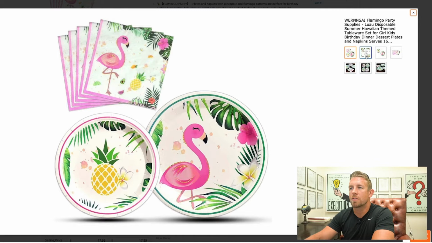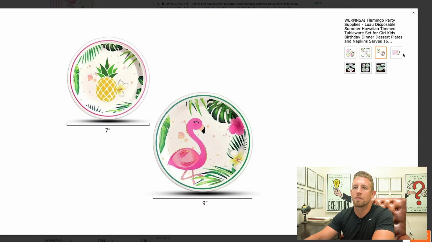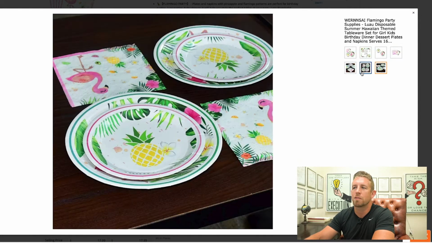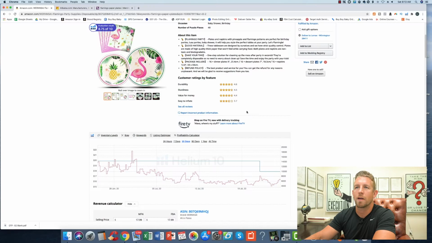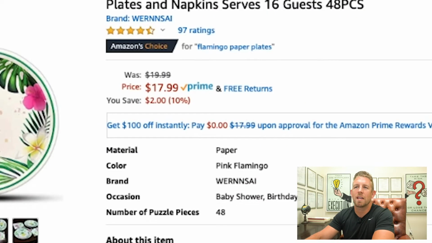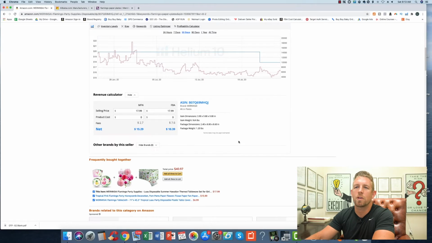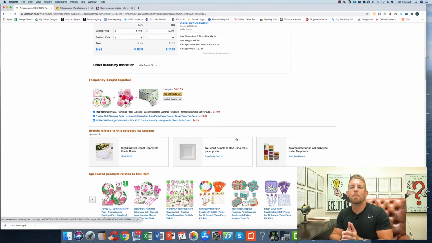I mean, to me personally, it looks kind of plain. Nothing really special about it at all. Very basic. They look thin, you know. Nothing exciting about this, but they're charging $17.99. This is where you would come through and say, can I make something better than this?